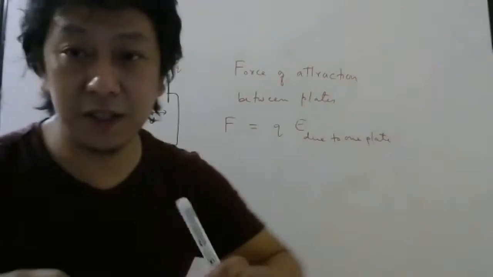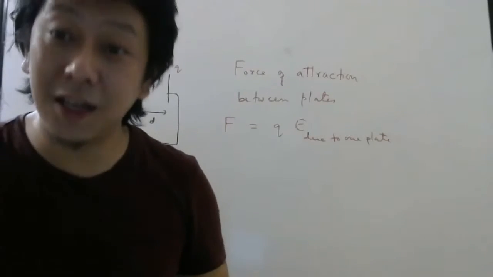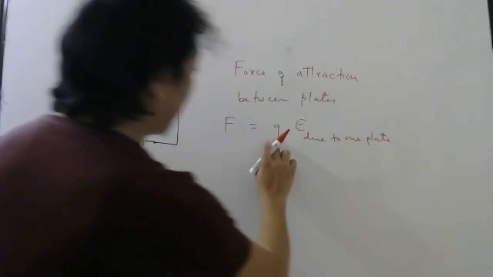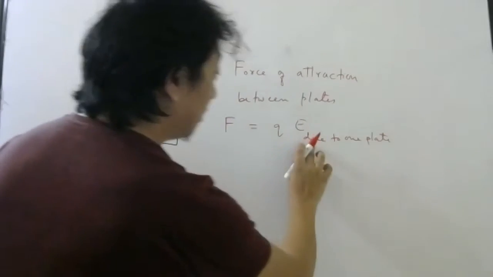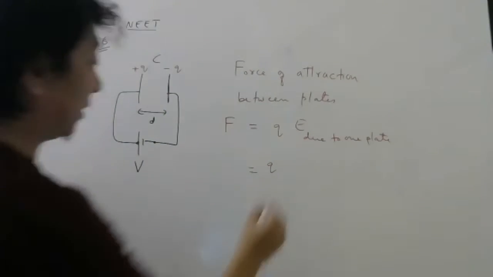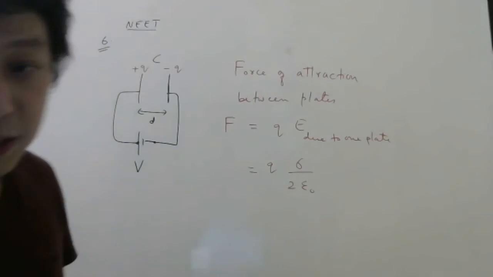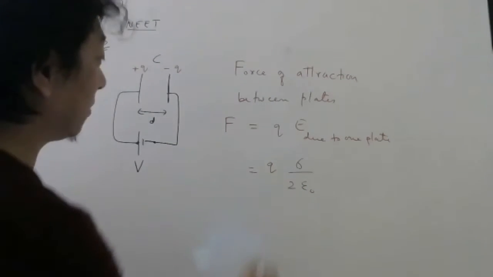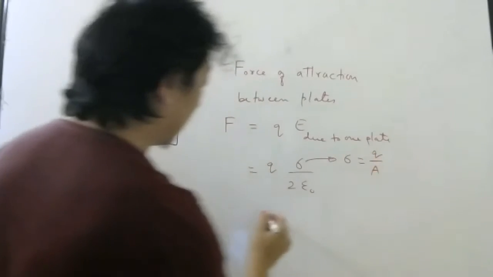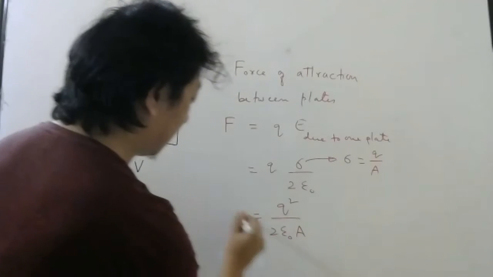Understood? Electric field is the region surrounding the charge, where another charge will feel a force. So the force on this charge will be that charge into the electric field, which is due to the other plate. Now, the electric field due to the other plate is sigma by 2 epsilon naught. Don't make the mistake of writing sigma by epsilon naught. What is sigma? Charge per unit area. So I can write Q square by 2 epsilon naught A.